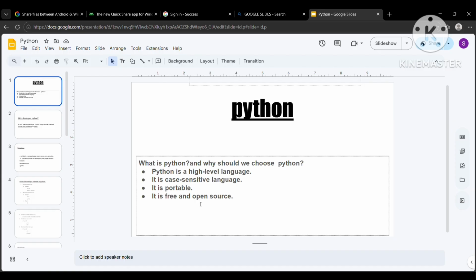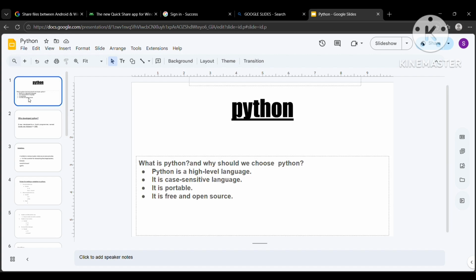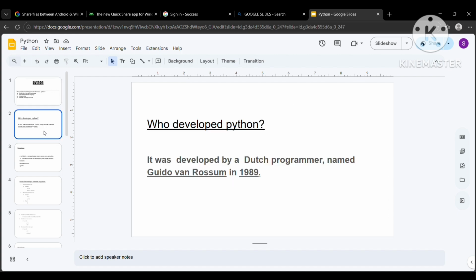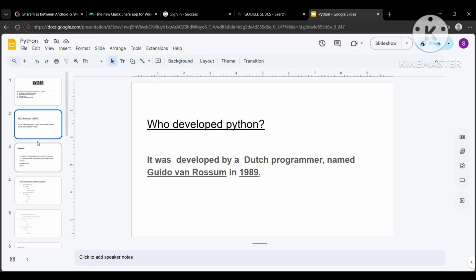It is also a free and open source language. So what does free and open source mean? Anyone can download it for free from their preferred browsers. And the main point is that Python also has a very vast community. Who developed Python? It was developed by a Dutch programmer named Guido van Rossum in 1989. I guess he currently works at Microsoft.